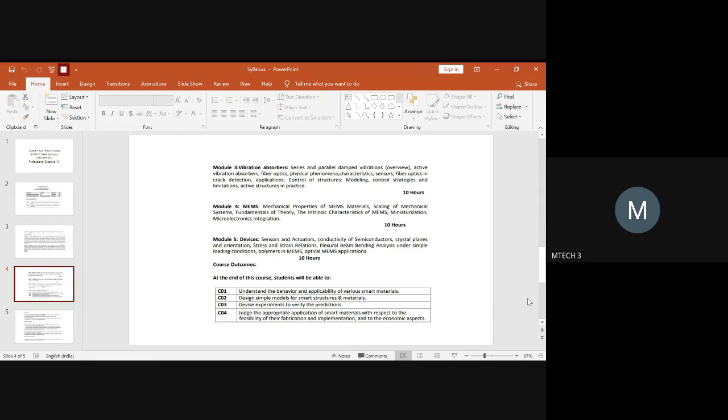So it will be sensor and actuator devices, not only sensor and actuator. You can select any one device for sensor and any one device for actuator. You will dig right from the selection of material to how a device is developed, including the packaging part, and you can relate that to a current industrial or real-time application as well. Yes, ma'am. I think I have assigned the topic for everyone.